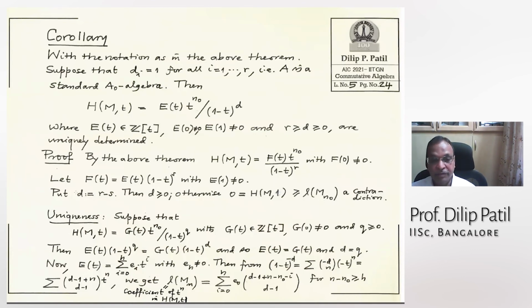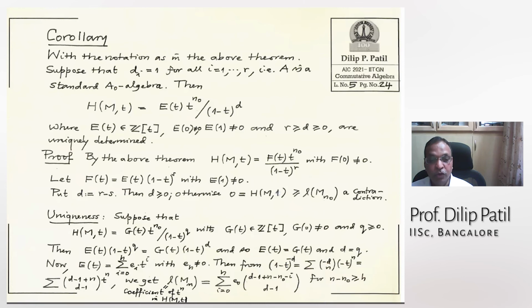All right, now uniqueness. We have established such an H_M(T) as a rational function of this type. Now I'm checking that in this rational function, this E(T) and this power D of 1 minus T are unique. N naught is already clear from our definition. So suppose you have another expression like this, where G also is a polynomial, G at 0 is non-zero, and G at 1 is also non-zero. I forgot to write here, Q is non-negative. Then we want to prove G equals E and D equals Q.